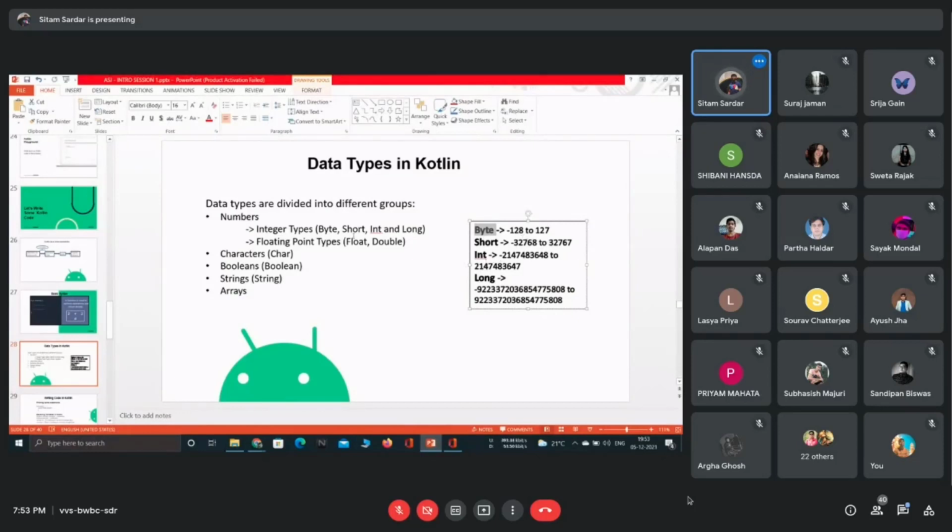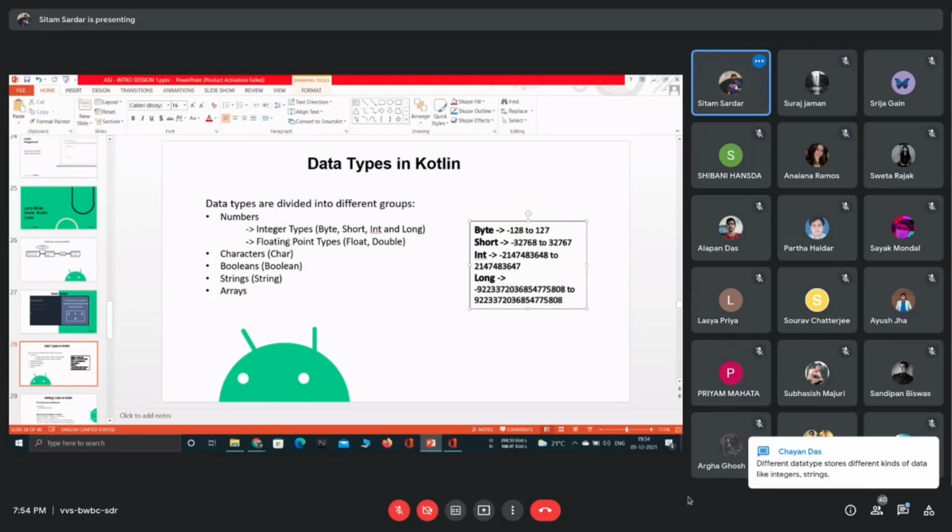And similarly, for short, if you want to store a larger number than 127, then use short. Otherwise, for int, or if you are using long, then it is storing such a large number range. You can see here. Okay, so this is the thing.